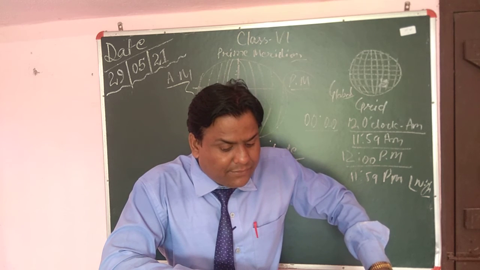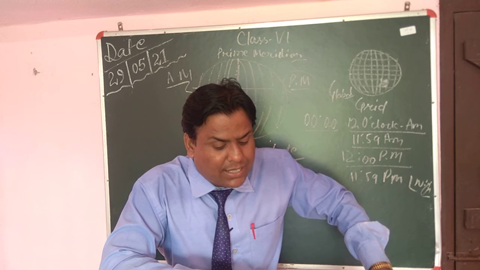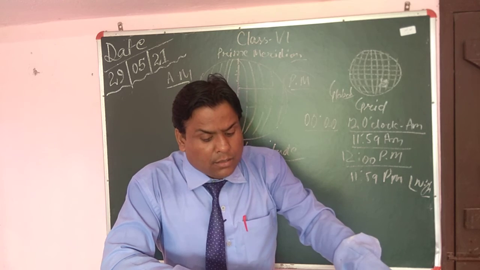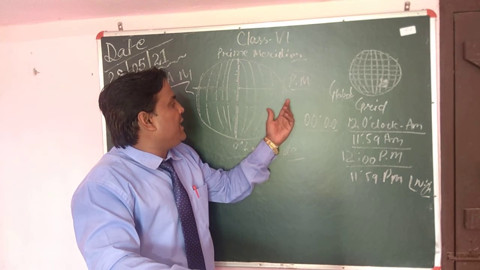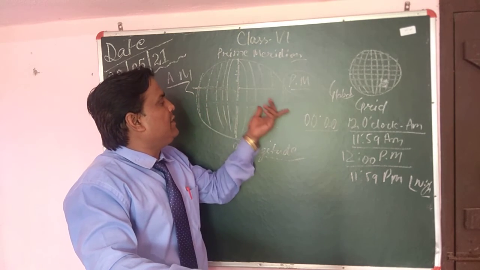So the difference at 180 degree longitude, which is the same as 180 degree west longitude, is 1440 minutes, a difference of 24 hours.